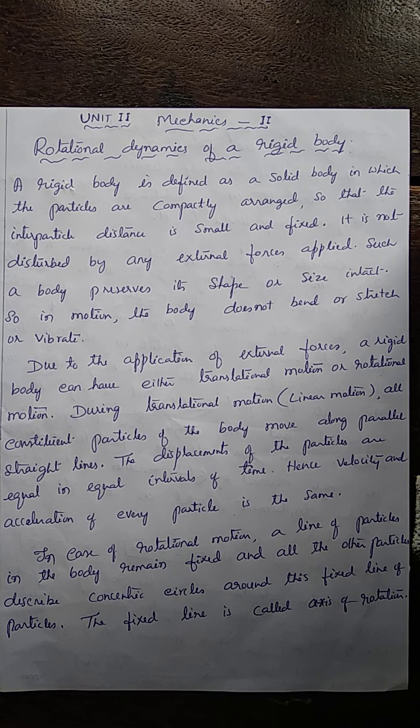When an external force acts on a rigid body, it can have two types of motion. One is translational motion, the other is rotational motion. The body can have either translational motion or rotational motion. What is translational motion? The motion in a straight line, also called linear motion.